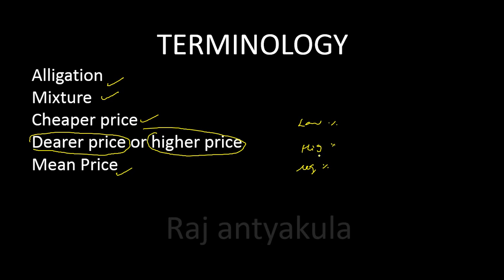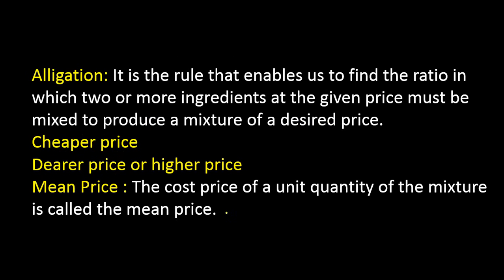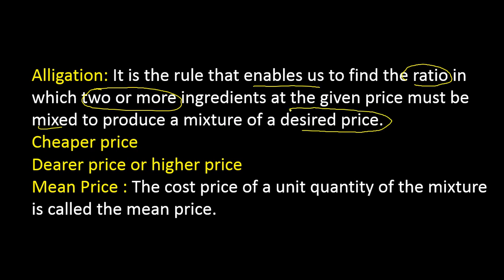Okay, we'll see alligation. What is alligation? It is a rule that enables us to find the ratio in which two or more ingredients at the given price must be mixed to produce a mixture of a desired price. Here we are talking about price. Sometimes we need to talk about concentration. Instead of price we will use concentration.